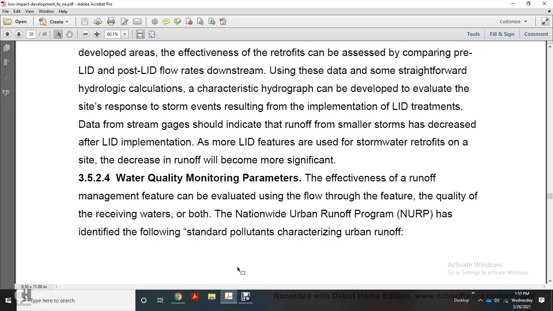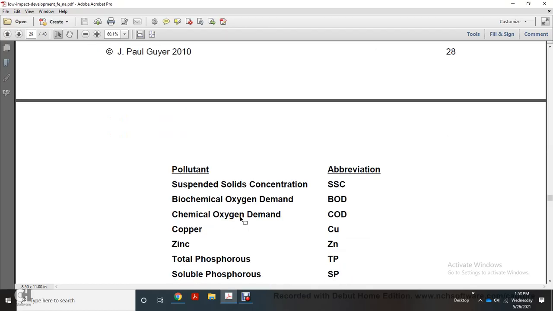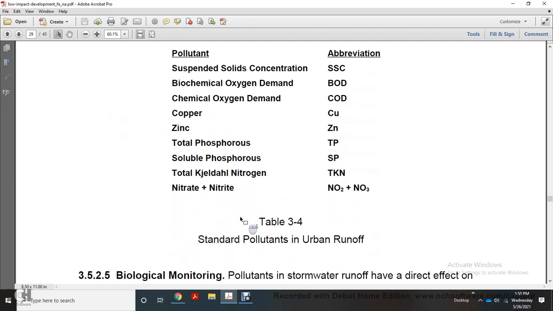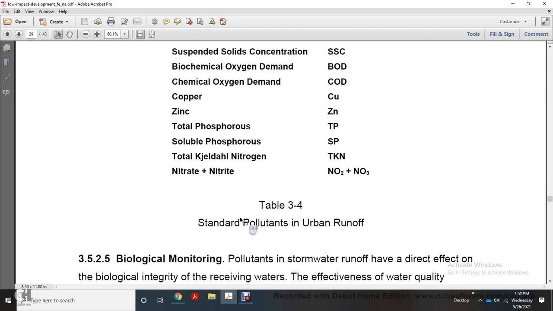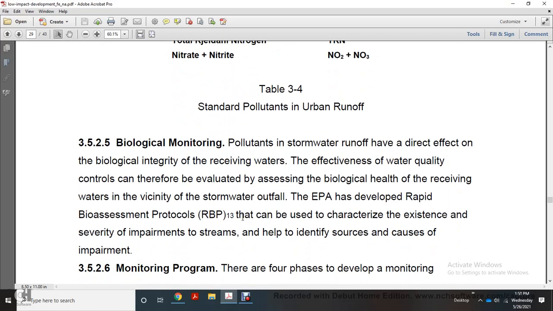Water quality monitoring parameters: the effectiveness of the runoff management feature is evaluated using flow through the feature, the quality of the receiving waters, or both. The Nationwide Urban Runoff Program has identified the following standard pollutants characterizing urban runoff: suspended solid concentration, biochemical oxygen demand, chemical oxygen demand, copper, zinc, total phosphate, soluble phosphorus, total Kjeldahl nitrogen, nitrate.